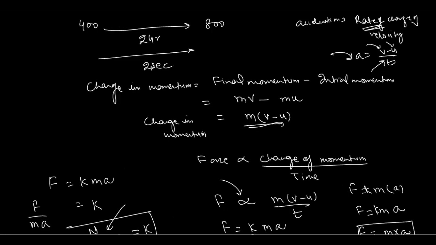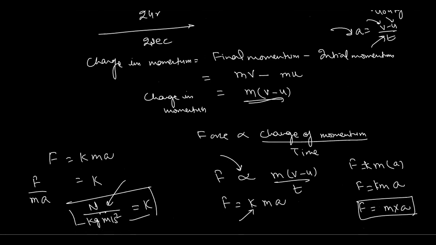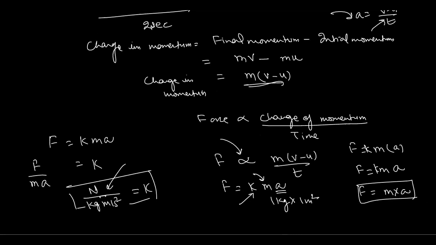But in this other question, when we have a mass of 1 kg and its acceleration is changing with 1 meter per second square, it is experimentally observed that the force is actually 1 Newton.